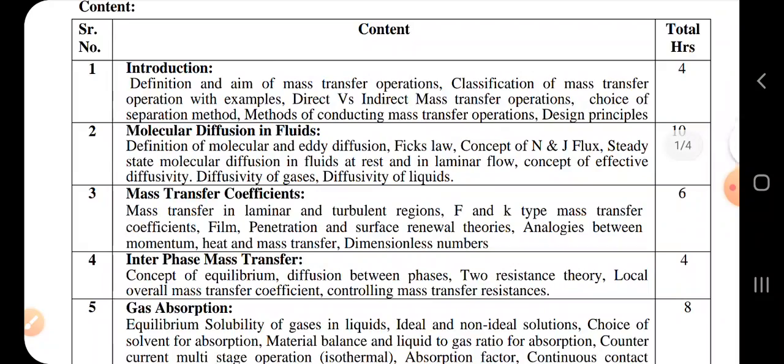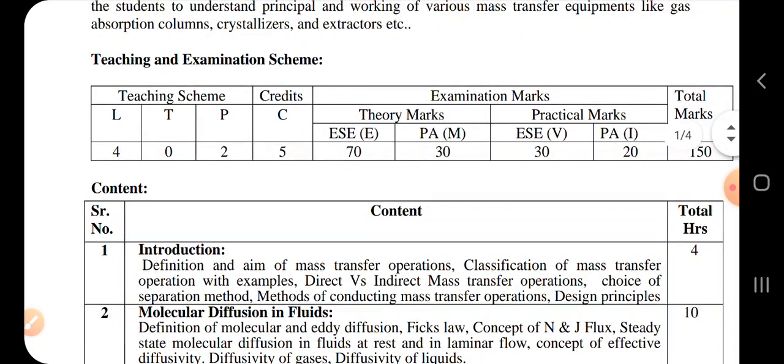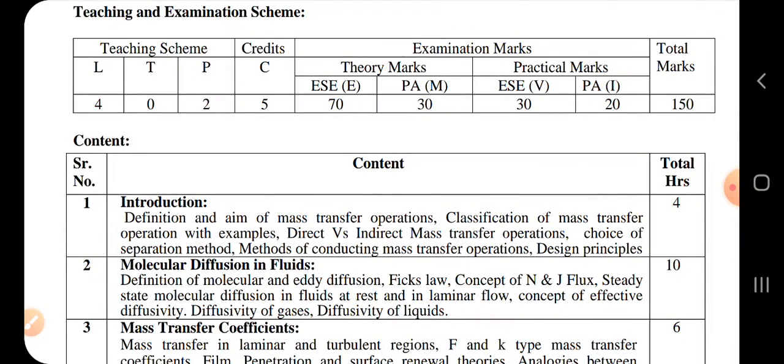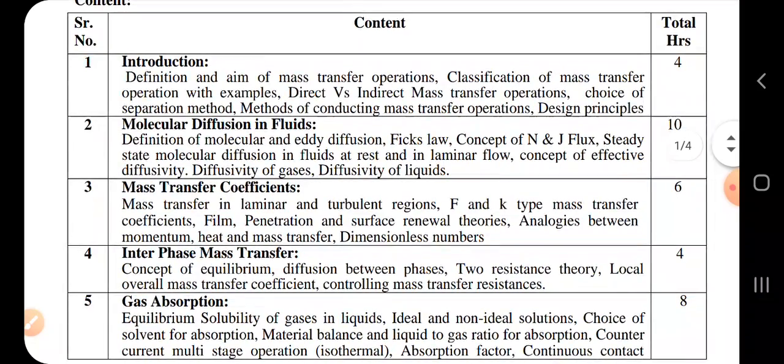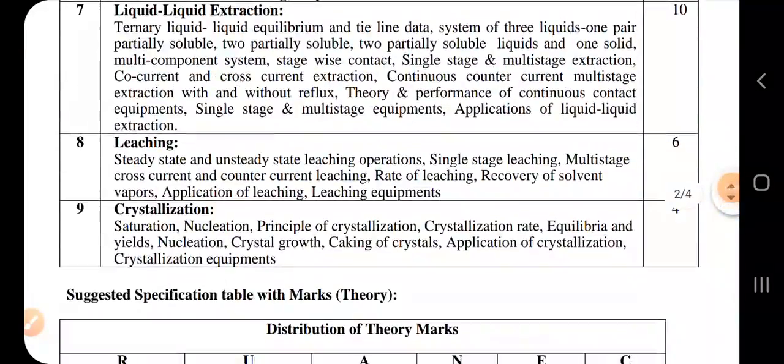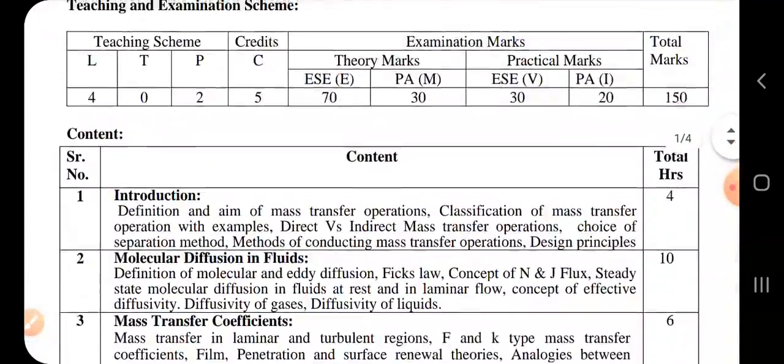And yes, it is your professional core subject, so its credits are also high. There are 5 credits in this subject. So just go through the syllabus once, and from the next lecture we will start with our chapter number 1.